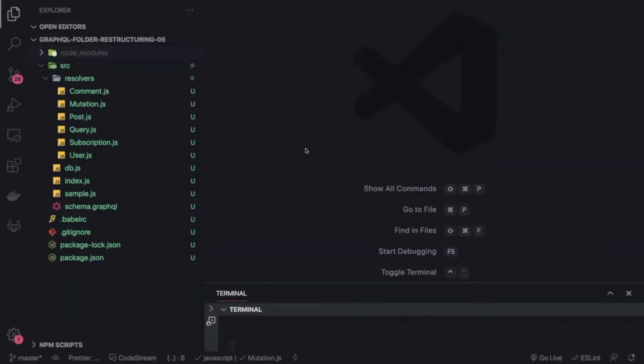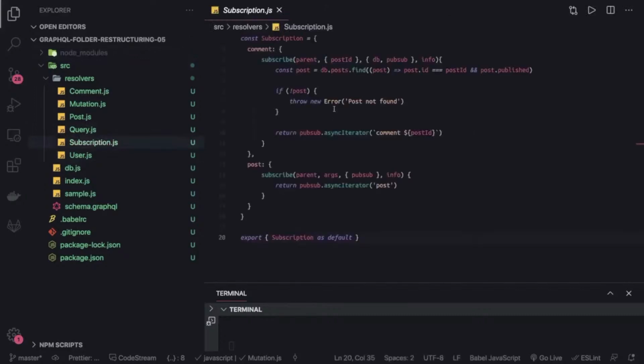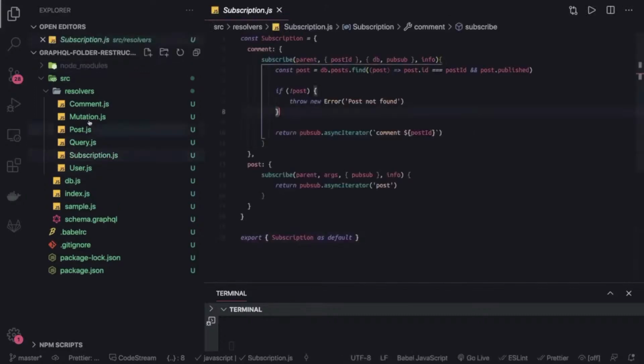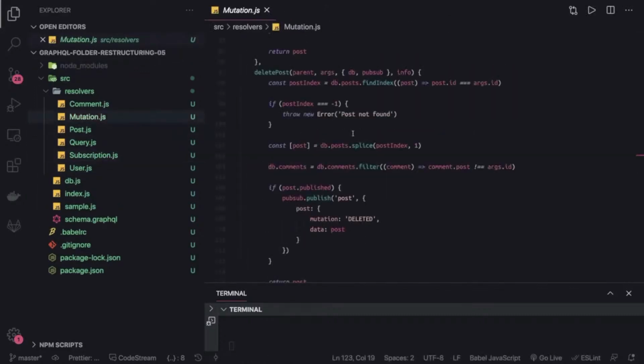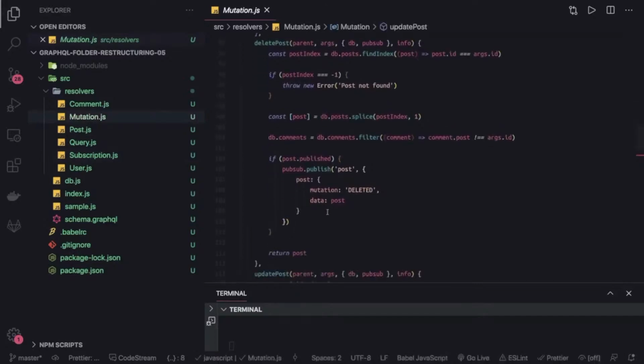So let's talk about the next part of subscription. Here we have written the basic subscription. Okay, here we have the mutation. Let's say when you are deleting the post, here you are sending the mutation, which is a mutation type: created, updated, deleted, and this is your payload. Okay, and you are doing a different kind of subscription on the post and subscription on the comment. So subscriptions are also kind of similar.